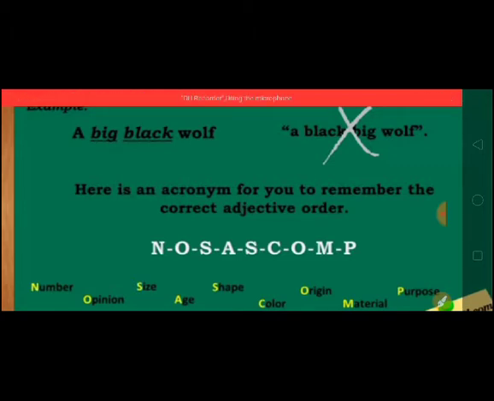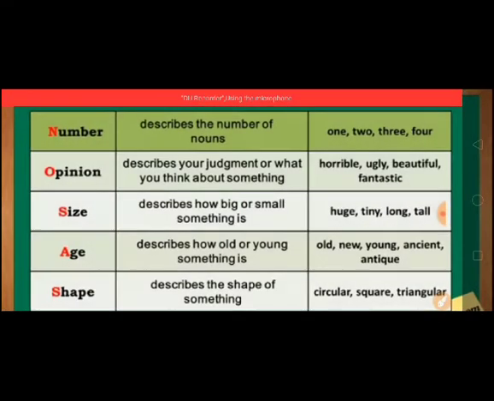You have it already in your book on page number 19, but still I request all of you to take a picture of it. Pause the video and take a picture. Now let's see what these words mean. Number describes the number of nouns: 1, 2, 3, 400 legs, like that. Opinion describes your judgment or what you think about something. It was a very horrible sight. It was a very beautiful dress. So this is your opinion about something.